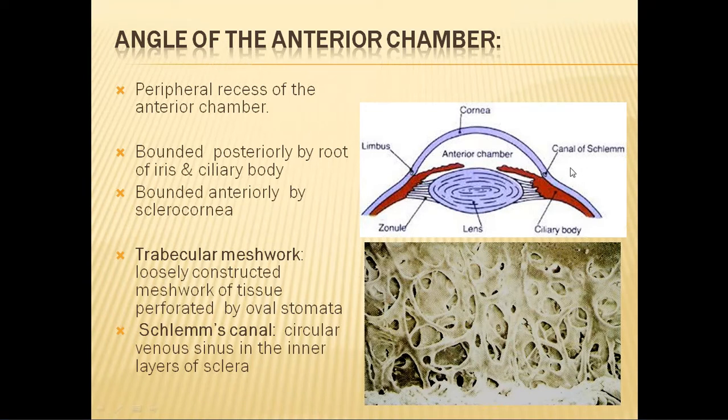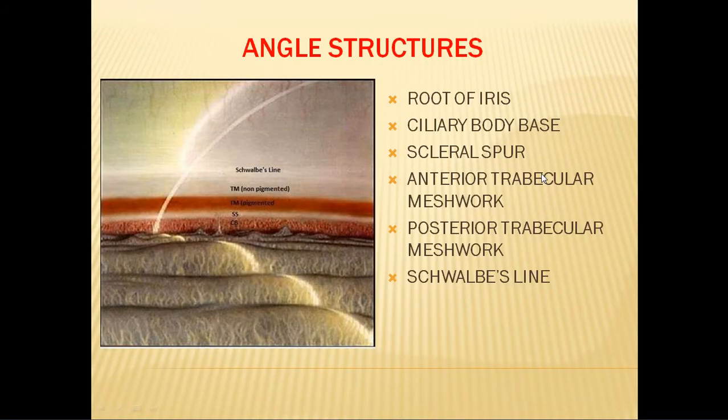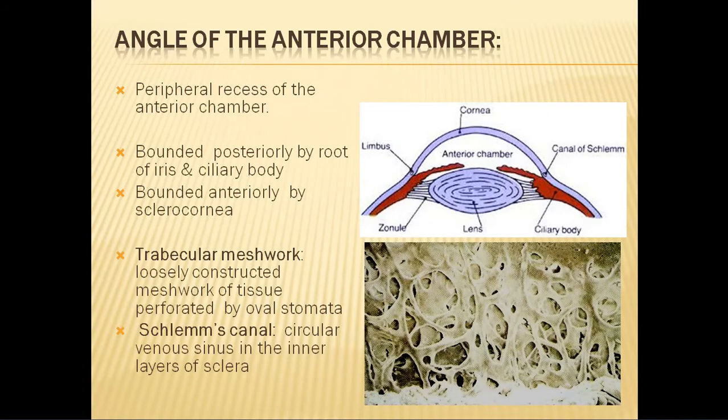This canal of Schlemm is the connection between the eye and outside. That is, the aqueous which is produced inside the eye has to reach outside into the blood, and that is through the canal of Schlemm. But the canal of Schlemm is not a structure of the anterior angle of the anterior chamber.